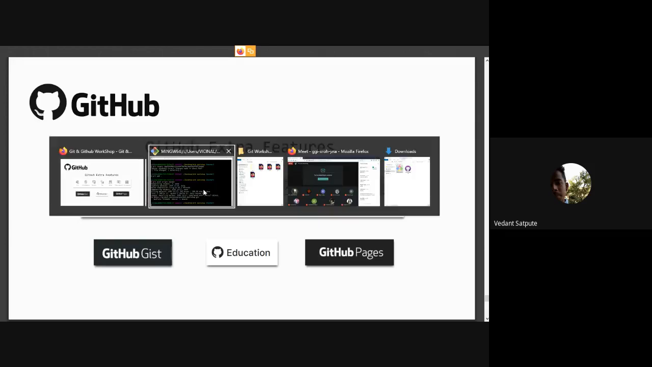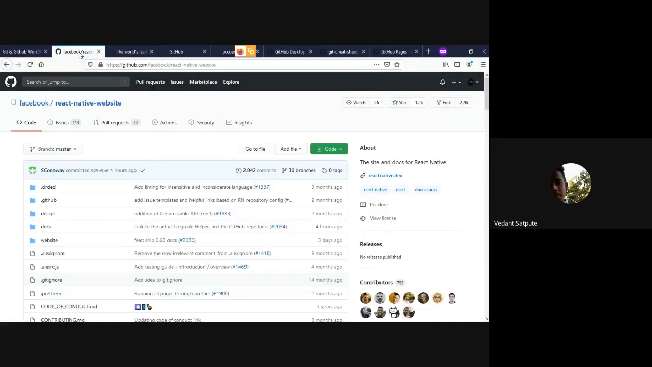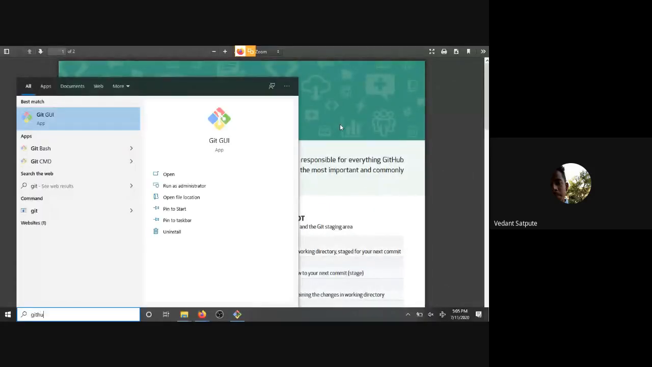I think I've covered all the major main commands and everything. So you can use this Git cheat sheet for more. Now we can actually use it.